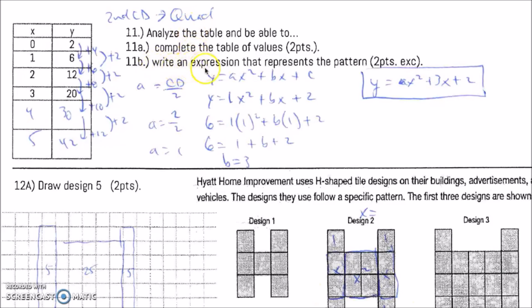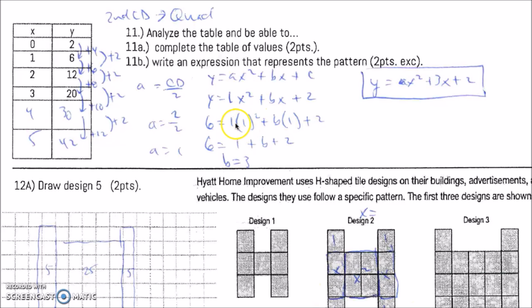It says write an expression that represents the pattern. So we have the y-intercept here, 0, 2. So to get this problem correct, extra credit, you have standard form here. Your c value there is 2. Your a value is your common difference divided by 2, which is 1. And then basically here you solve for b, and you use any ordered pair. And I used the first one, 1, 6. So x value is 1, y value is 6. Put 1 for x. Y is 6.